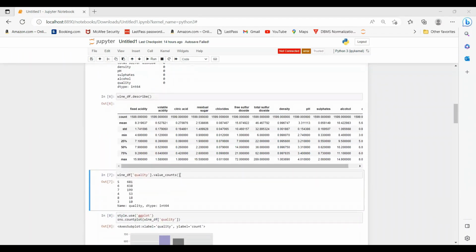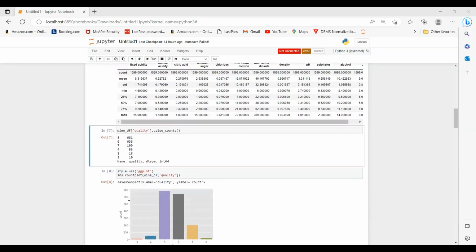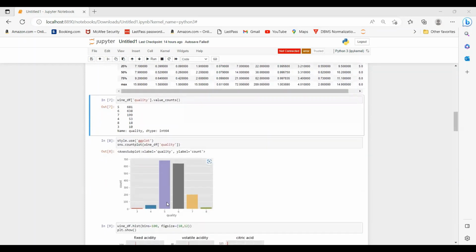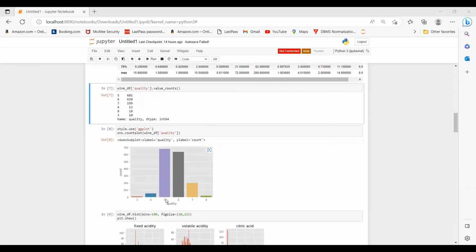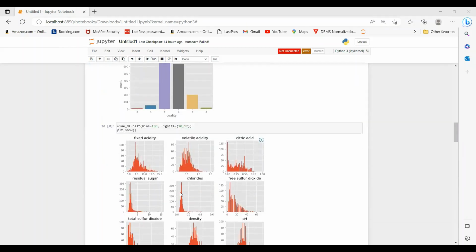The count method gives the count of all values in the target column. Here we can see that in our target column we have the values 5, 6, 7, 4, 8, and 3. We have plotted a bar graph to show the count values in the target column, and we can see that quality 5 has the most values. Here we can also see the statistical distribution of each column in our dataset.